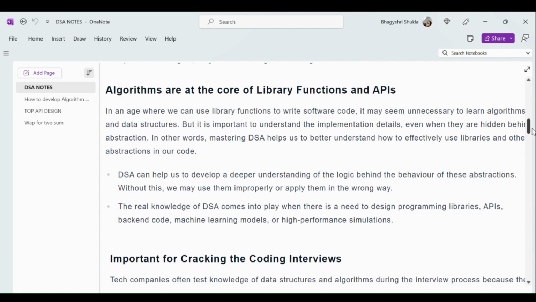Real knowledge of DSA comes into play when there is a need to design programming libraries, APIs, backend code, machine learning code, or high performance simulation. These are the basic, fundamental concepts before starting to learn algorithms.